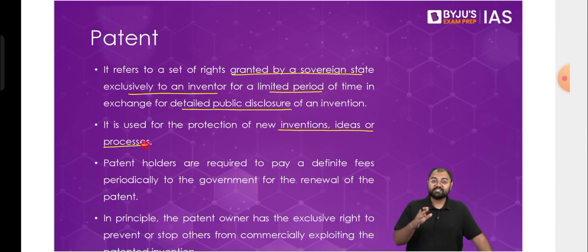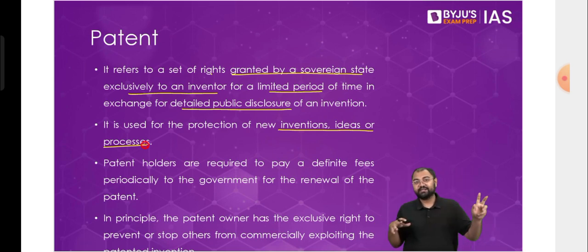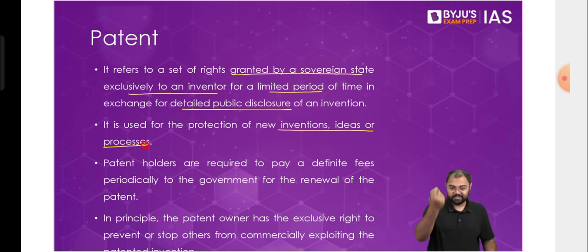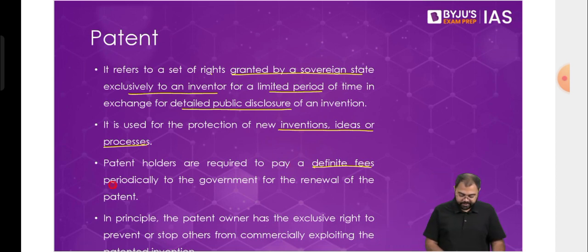If somebody else has already filed for a similar patent. So if there is nothing like that, if let's say there is no significant overlap with anything that already exists, then in that case, the government will say that fine, you have the patent. So then I will be granted the patent by the government. Now, once I have been granted the patent, there will be a definite fee that will be paid periodically to the government. It will be a small fee.